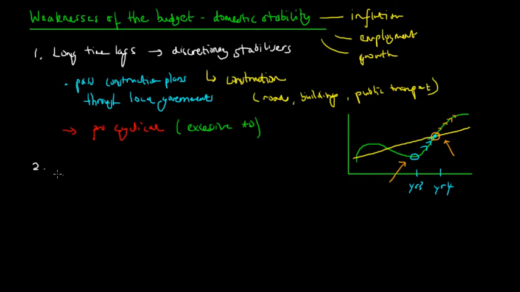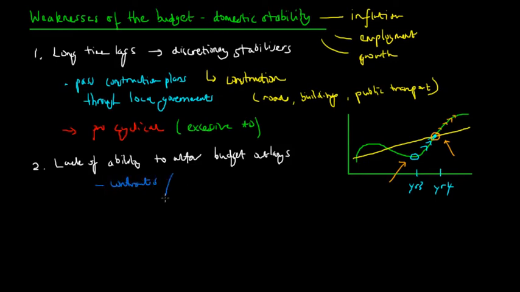Okay, so the second major weakness in the budget is that there is a lack of ability to alter some budget outlays. So what this means is that sometimes the Treasurer may find it very hard to actually cut the level of pensions or wages of public servants, or to raise personal income tax, due to various constraints on contracts, and also due to this impracticality of doing so.